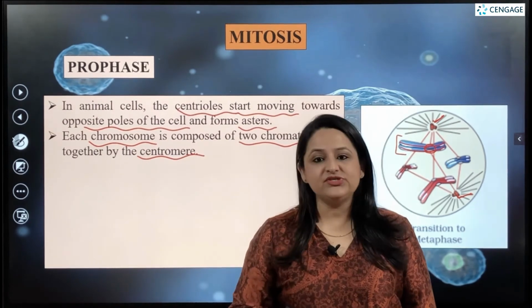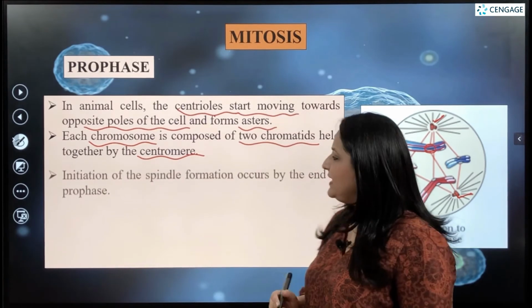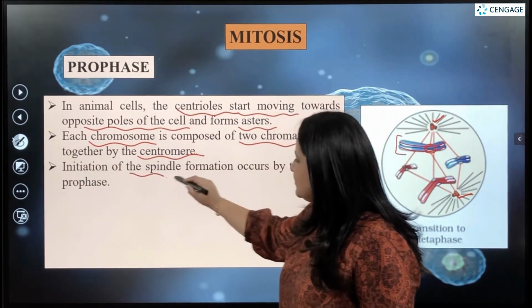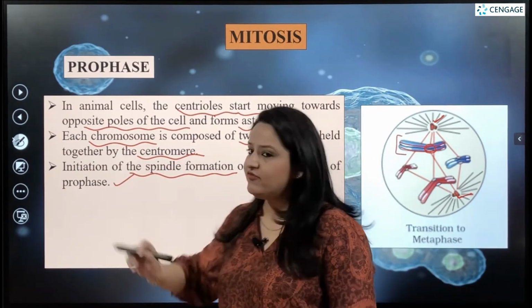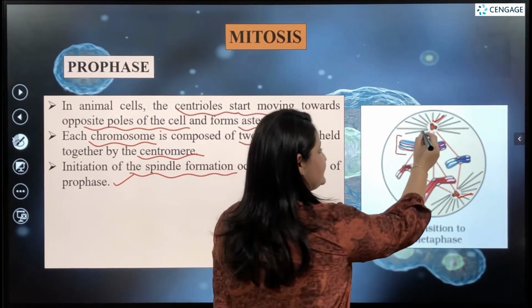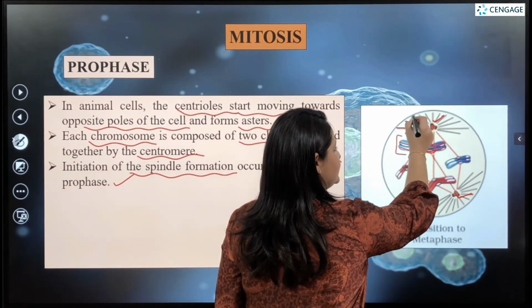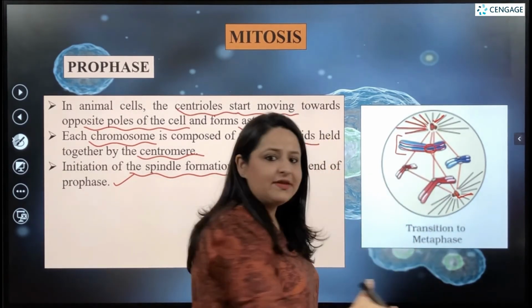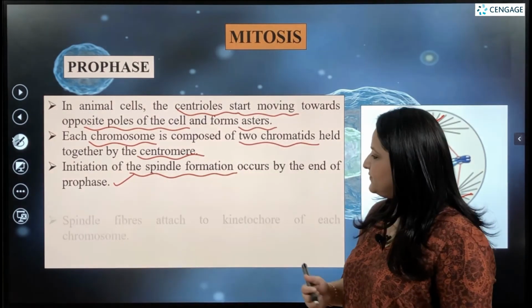This is the way in which the chromosomes are arranged in prophase. Next, the initiation of spindle formation also occurs towards the end of prophase. These are the spindle fibers which radiate out from the centrioles. The formation of spindle fibers is seen towards the later phase of prophase.